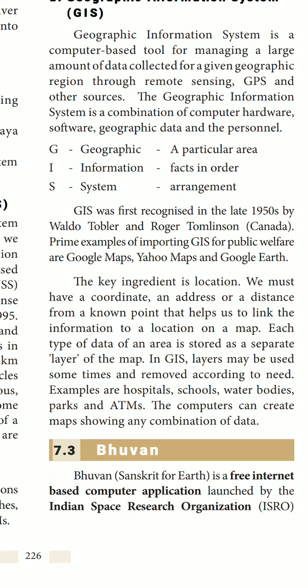Examples are hospitals, schools, water bodies, parks, and ATMs. The computer can create maps showing any combination of data. Water bodies mean sea, lake, pond, etc.